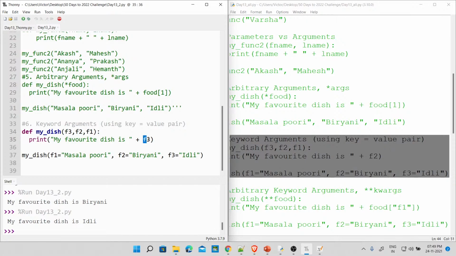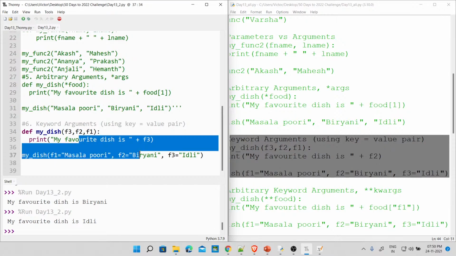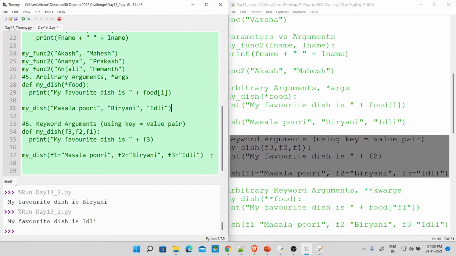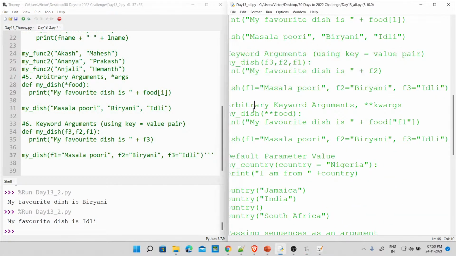So if we say, okay, that's not what I meant, actually, I'll come to that when I use the index notation. This is fine. This doesn't have anything to do with indices. No doubt. This has nothing to do with indices, okay? I'll show you what I meant by that indices in the next example. Now, the next example is called what? Arbitrary what? Keyword arguments. Yes? Fine. Let's see that now.